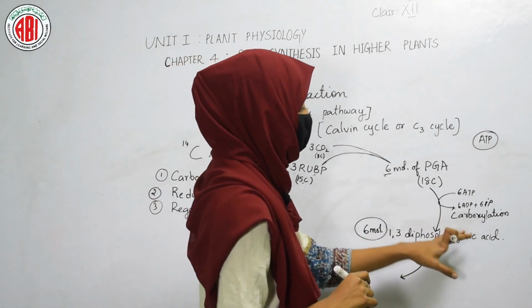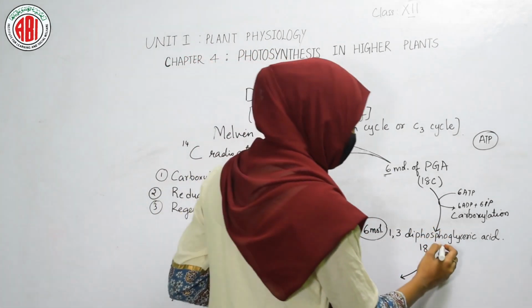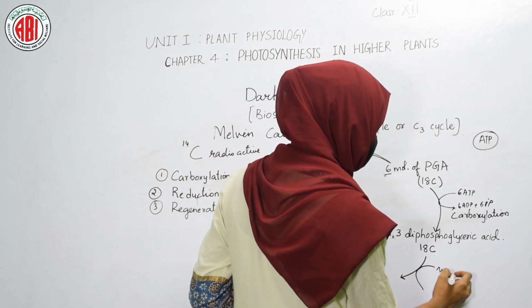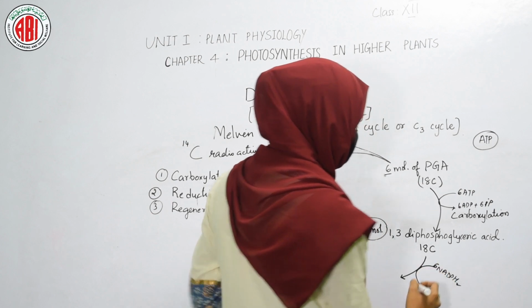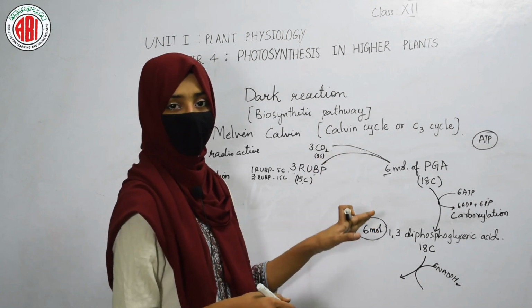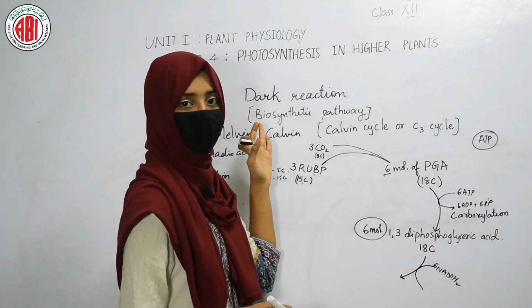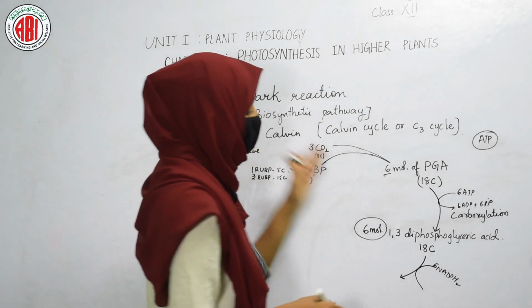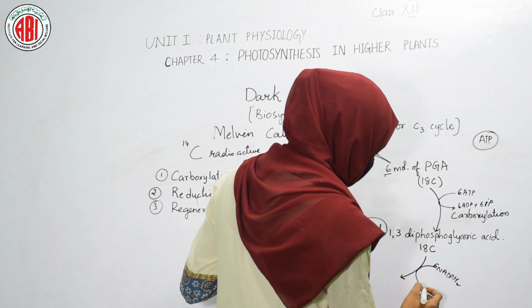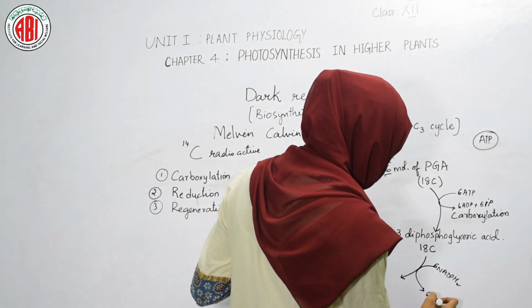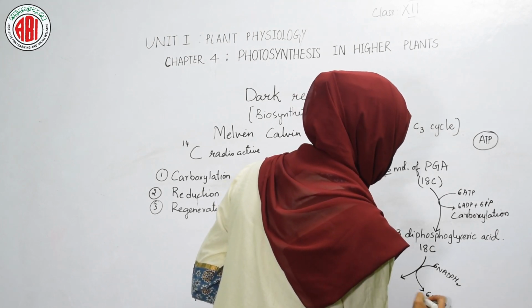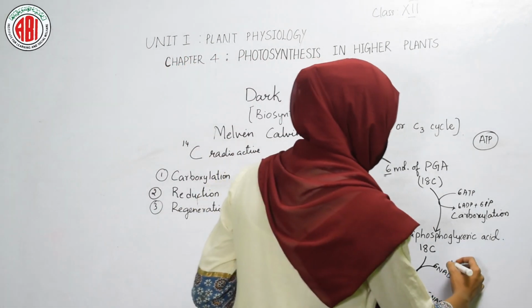of 1,3 diphosphoglyceric acid. Now this diphosphoglyceric acid undergoes reduction in the presence of reducing power, and this reducing power is 6 molecules of NADPH2. NADPH2 is nothing but the reducing power that was generated in the non-cyclic photophosphorylation. So that reducing power is used up in dark reaction, and it helps in the reduction and results in the formation of 6 NADP plus 6 inorganic phosphate. So this is about the reduction reaction.